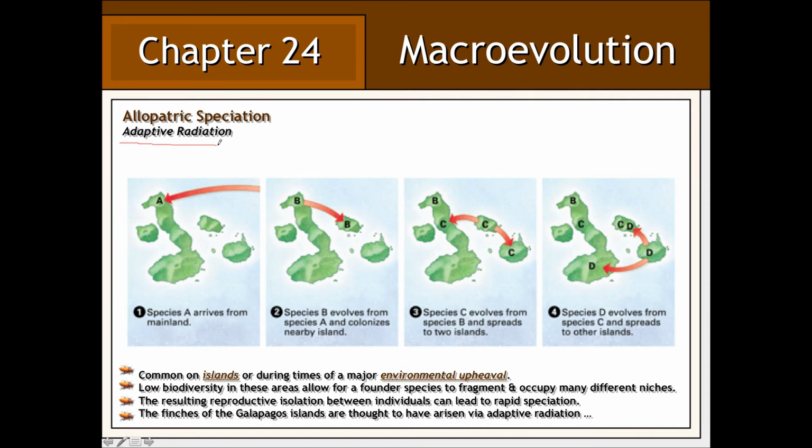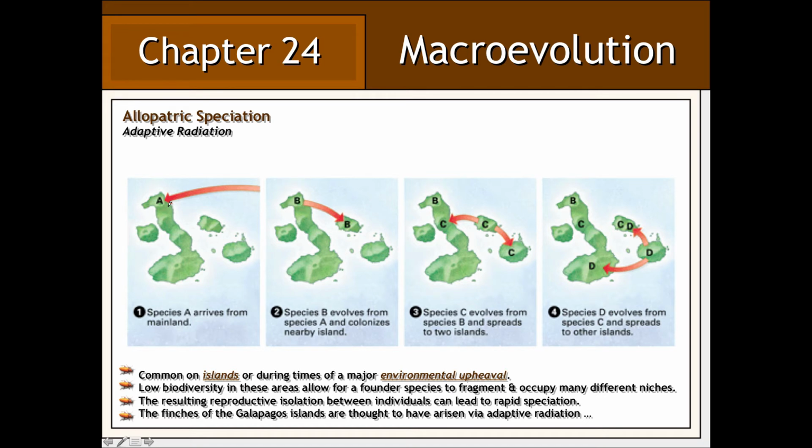An adaptive radiation is a form of allopatric speciation that is most commonly observed on islands, where the biodiversity tends to be low simply because islands are initially hard to populate. The low amount of biodiversity common on islands provides a large array of available ecological niches that a founding species can potentially exploit.